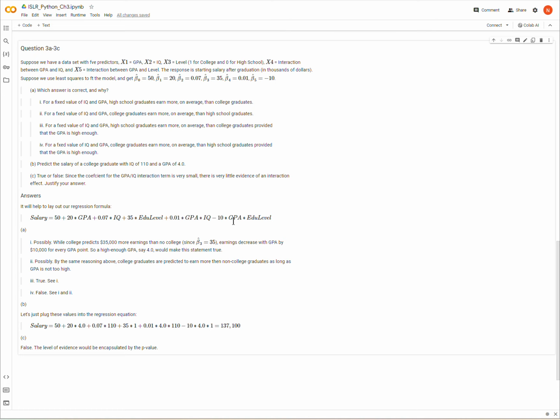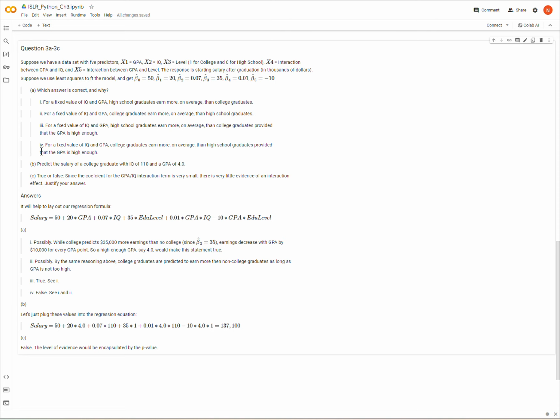Now we can quibble about whether this regression made appropriate assumptions. I think possibly it has not, if for no other reason than GPA in college is much different than GPA in high school, I would assume. But anyway, it's possible that a college graduate makes less than a high school graduate given the same IQ and GPA.